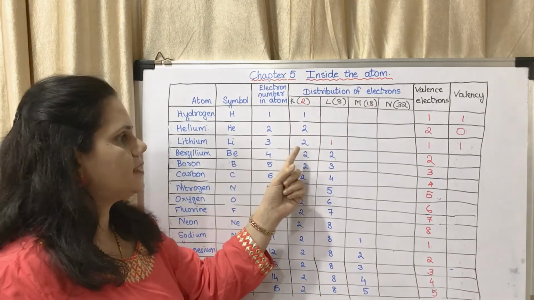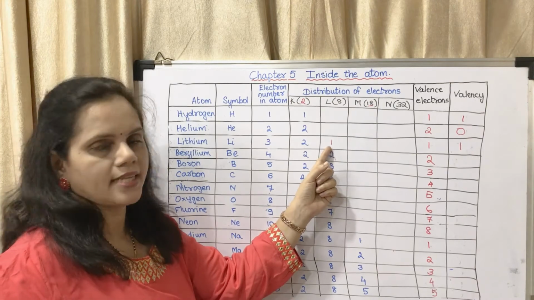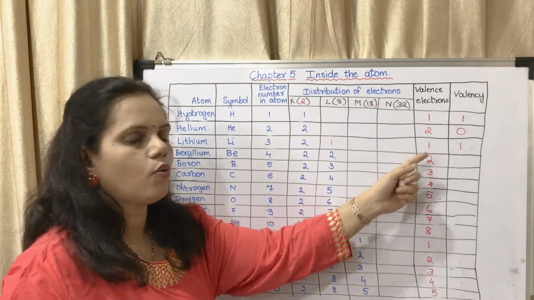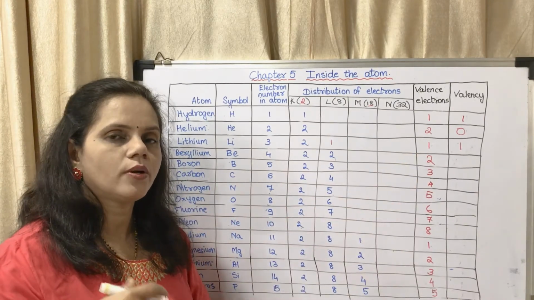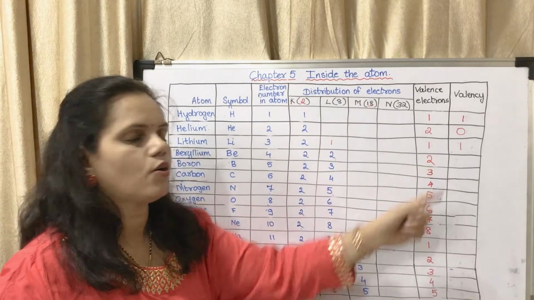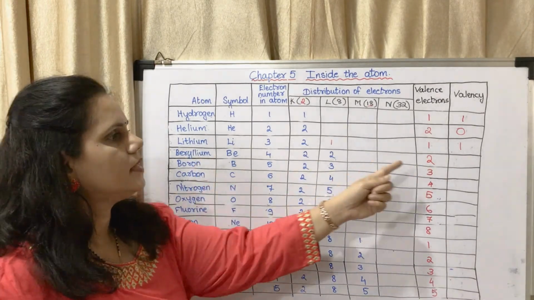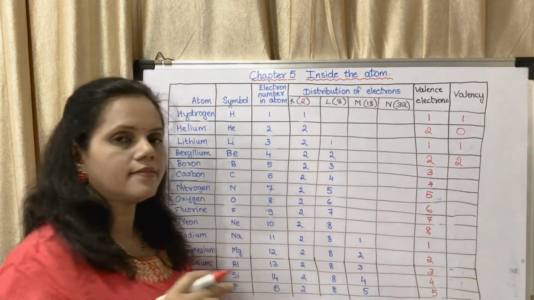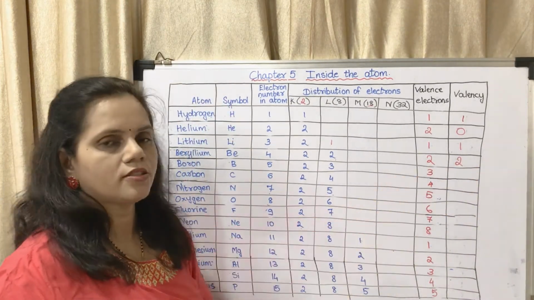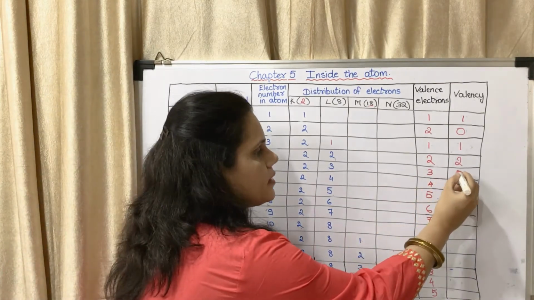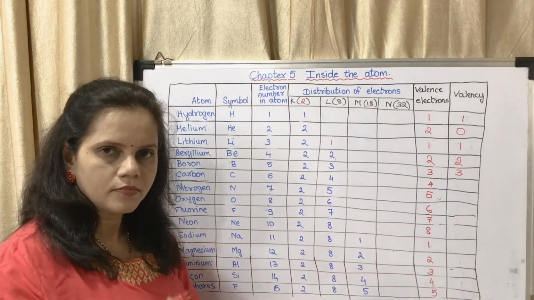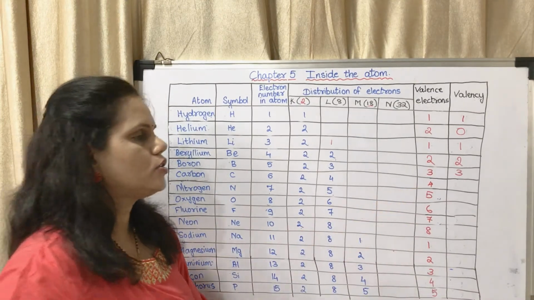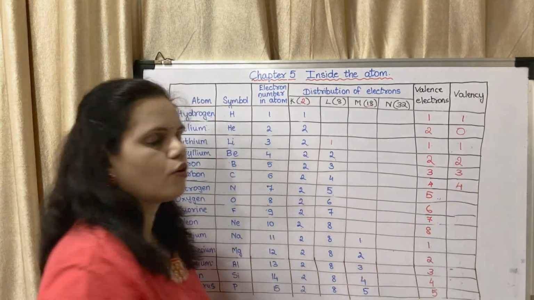So lithium is having 2 in the first shell, 1 in the second shell. Valence electrons means number of electrons in the outermost orbit, that is 1. What is it going to do? It is going to give 1. So the valency is 1. In case of beryllium, the valence electrons are 2. So the valency is 2 because it will give 2. Valence electrons 3, it will give 3. That means the valency is 3. Valence electrons 4 means it will share 4. So its valency is 4.